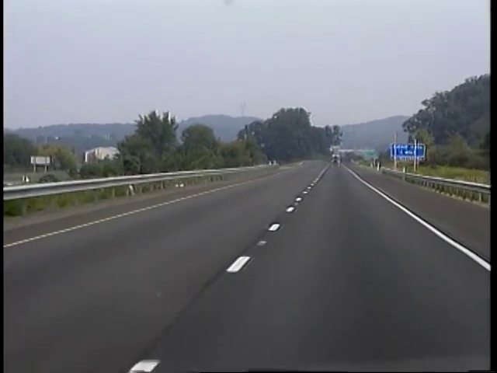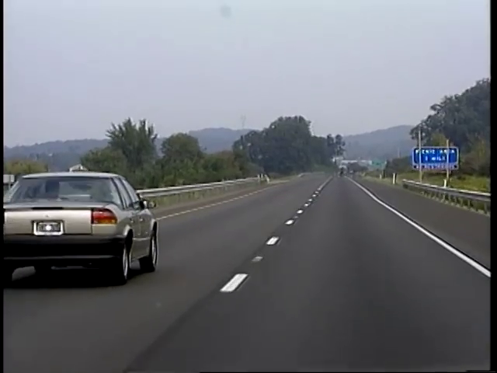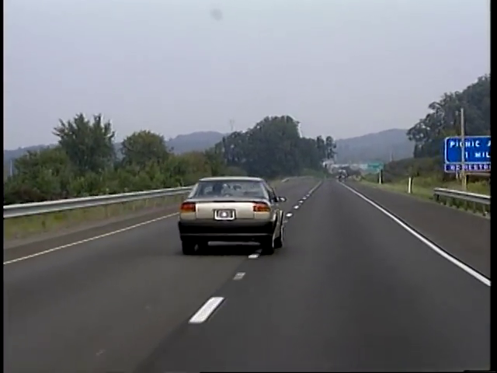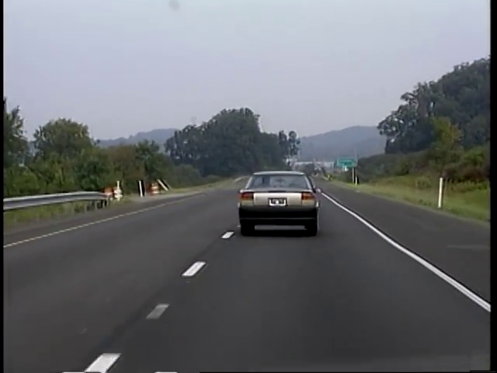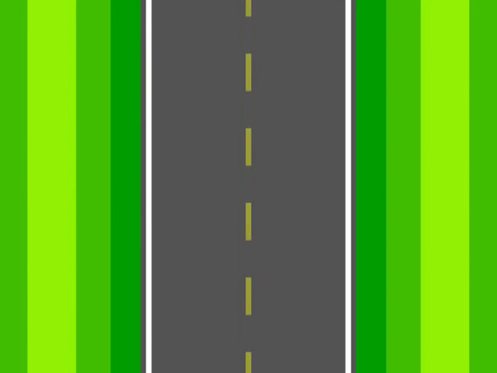Lane markings or painted messages are the way streets communicate. There are two general rules about markings that tell you where you may and may not drive. The first rule is that white lines are on the right side of each traffic lane, and yellow lines are on the left. The second rule is that solid or unbroken lines show you where you may not pass or change lanes. Dashed or broken lines indicate where you are permitted to pass or change lanes.